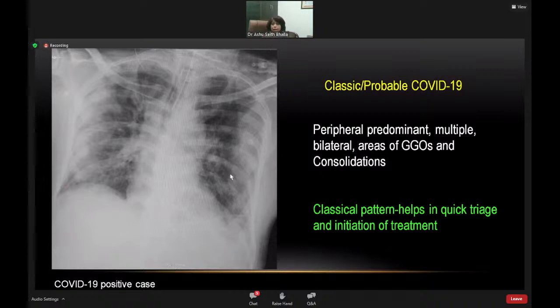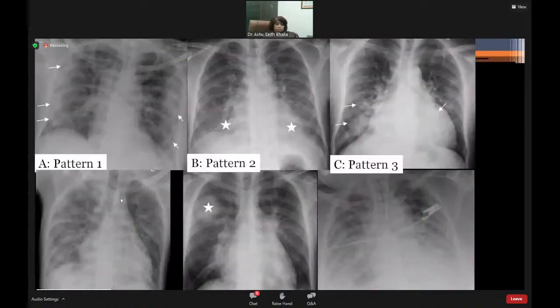Hence, any diagnostic test that we are using predicts COVID-19 pneumonia when the probability or the prevalence of the disease is high in the community. So at that time point, this was the most classical pattern which emerged, which was this reverse bat wing. It simulated eosinophilic pneumonia, meaning peripherally placed ground glass and consolidation, to differentiate it from fluid overload. And if you see, there is no pleural effusion in this classical pattern.